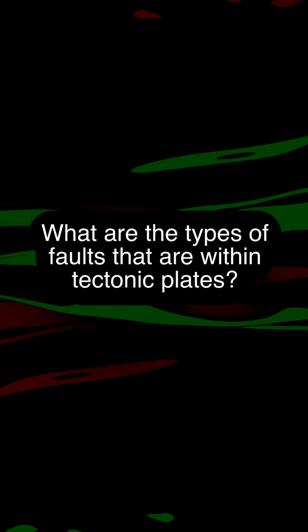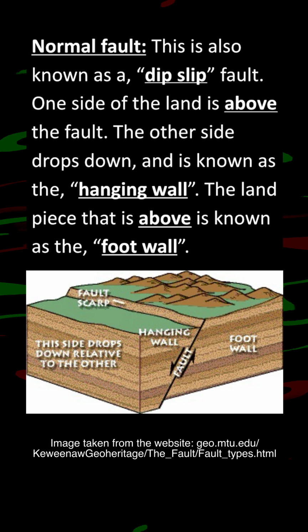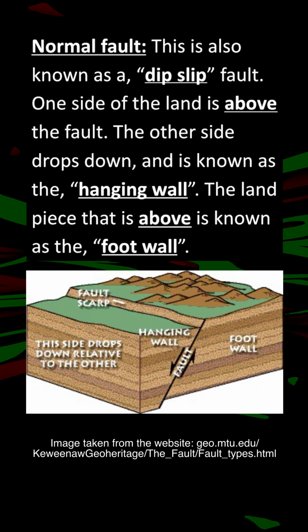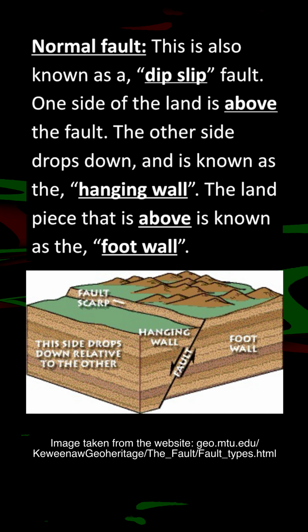What are the types of faults that are within tectonic plates? The first type of faults that we'll be looking at are normal faults. This is also known as a dip-slip fault. One side of the land is above the fault, the other side drops down and is known as the hanging wall. The land piece that is above is known as the footwall.